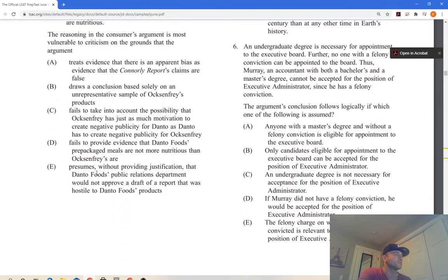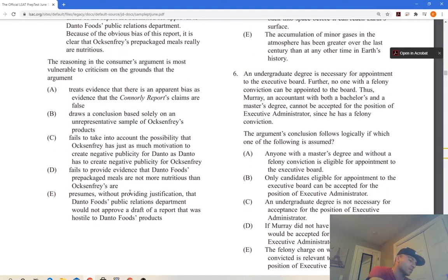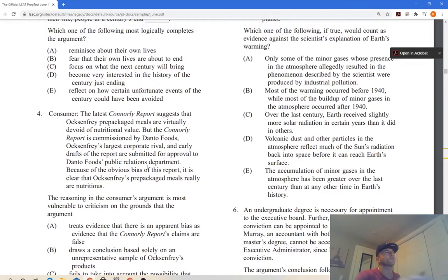Presumes without proper information that the Danto Foods Public Relations Department would not approve a draft of a report that was hostile. No, this one's A for sure. Remember, we've seen it. We thought it was good. We're going to go with A again on the test. If you have these kinds of questions, I don't encourage you to spend more time than you need on the question. Spend some time when you're reading it, but when you go to the answers, pick one and go with it.